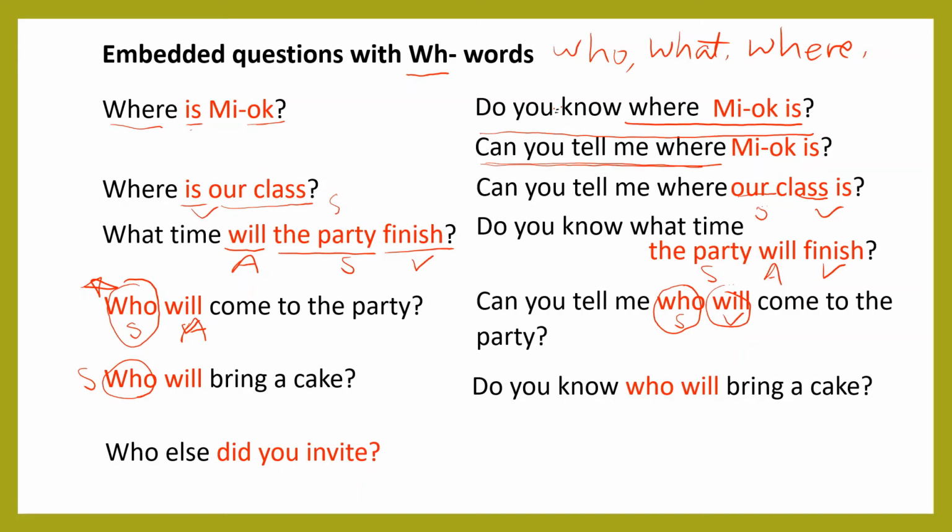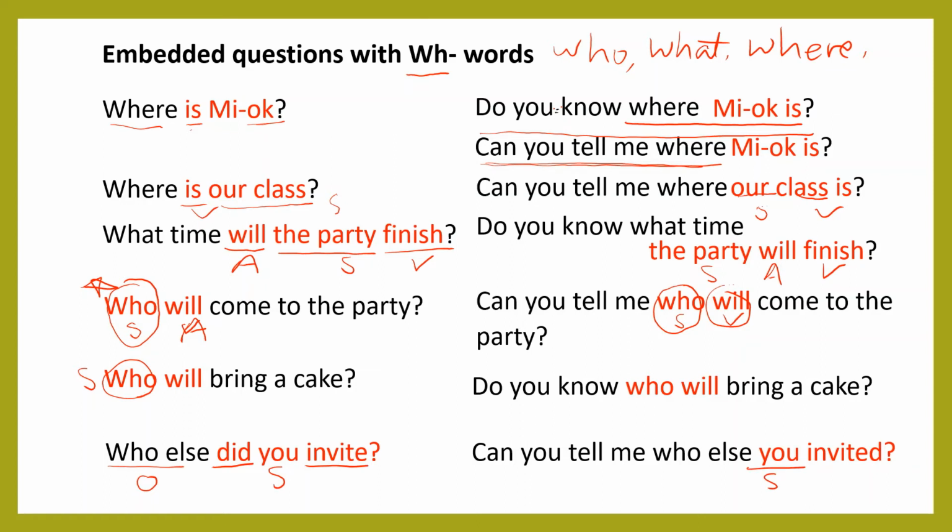Next one. Who else did you invite? We have did you invite because you is the subject and who else is the object. For the embedded question, we have, can you tell me who else you invited? So we have to change the format. The question is just one simple question sentence, who else did you invite?